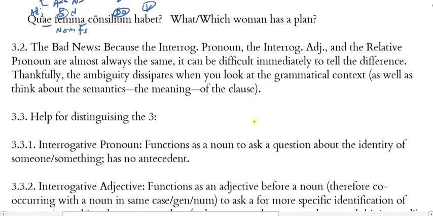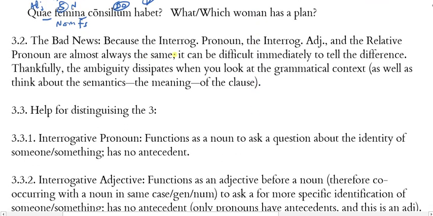Now, 3.2. The bad news here is that because the interrogative pronoun, interrogative adjective, and the relative pronoun are all almost always the same, it can be difficult immediately to tell the difference between the three of them. Thankfully, the ambiguity is going to dissipate when you begin to look at the actual grammar of the sentence.